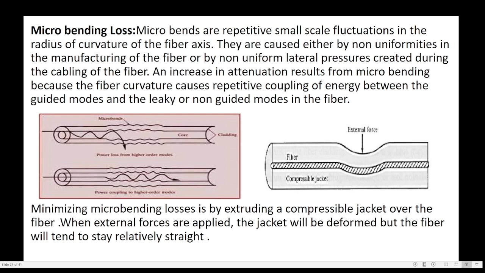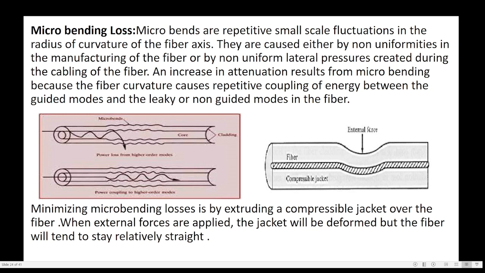Microbending losses are minimized by extruding a compressible jacket over the fiber. When external forces are applied, the jacket will be deformed, but the fiber will tend to stay relatively straight. In the second figure here, the central portion represents the optical fiber and the outer portion represents the compressible jacket.